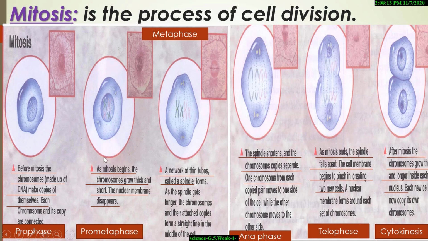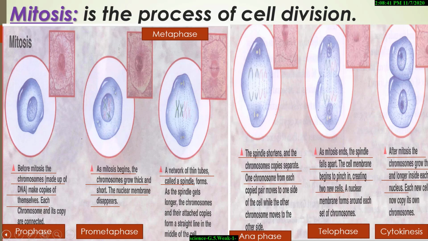Another subject, mitosis. What is the definition of mitosis? Mitosis is the process of cell division. What are the phases of mitosis? Number 1, prophase. Number 2, prometaphase. Number 3, metaphase. Number 4, anaphase. Number 5, telophase. Number 6, cytokinesis.